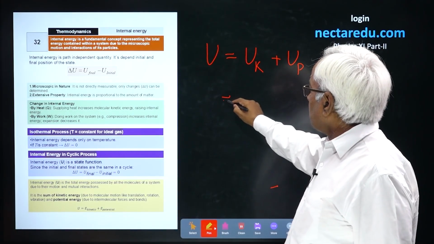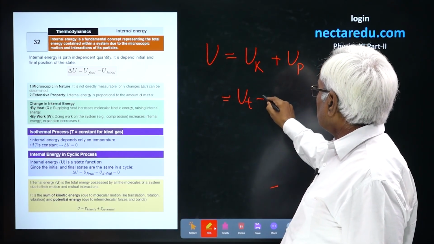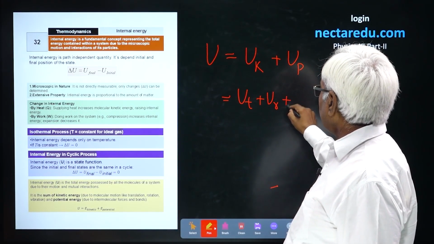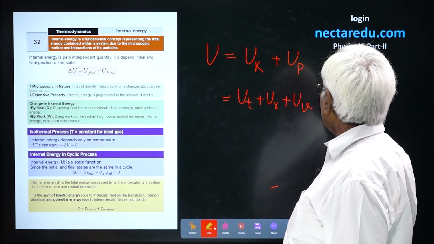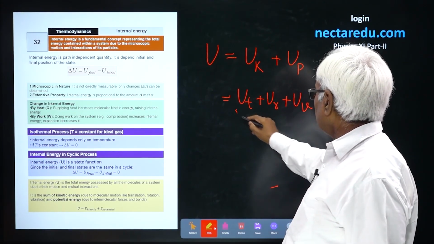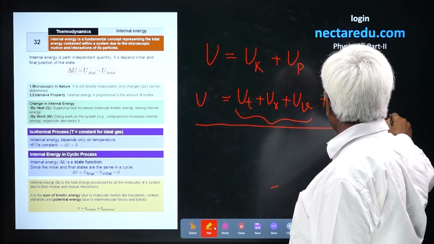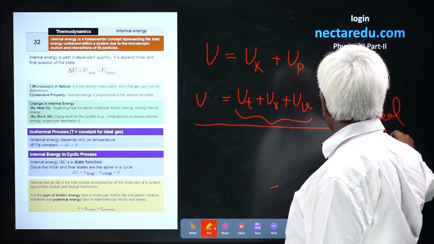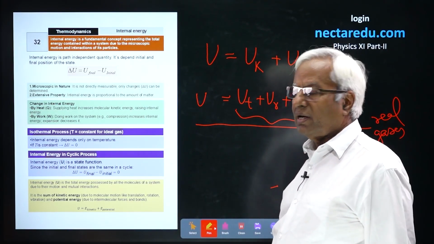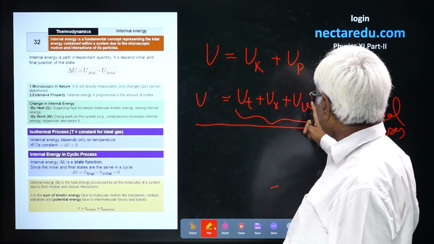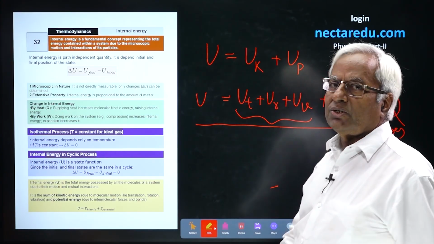And when it comes to kinetic energy, motion could be of three types: translatory, rotational and vibrational, and this potential energy is only one term. This is the case of real gas. Real gases, because they have the force, they will have all these terms: potential energy, vibrational and rotational.